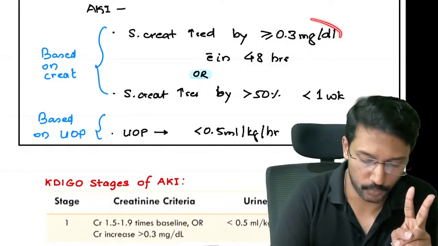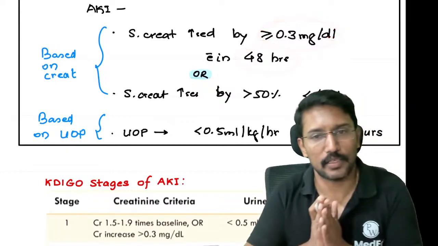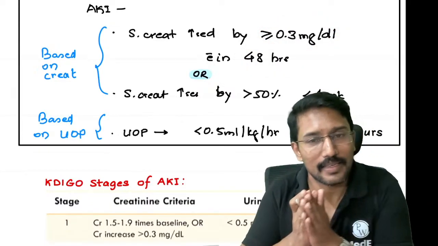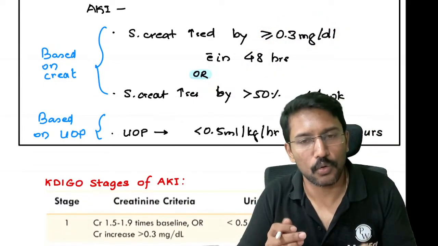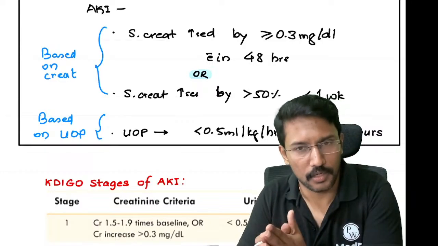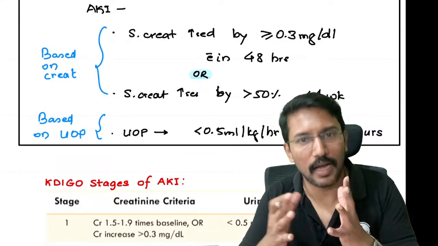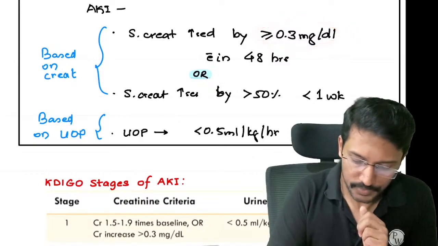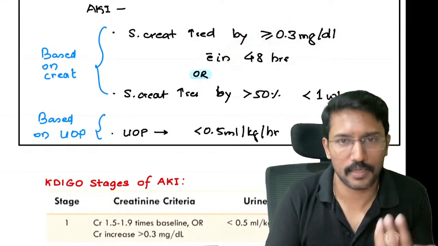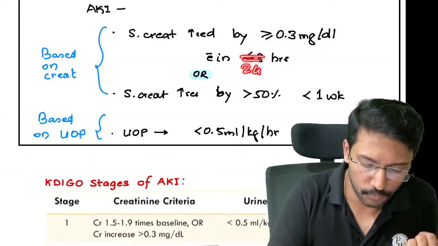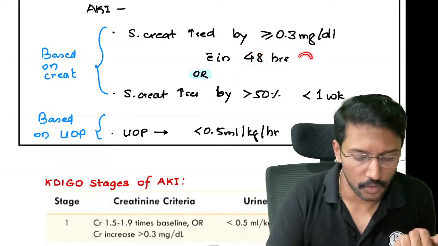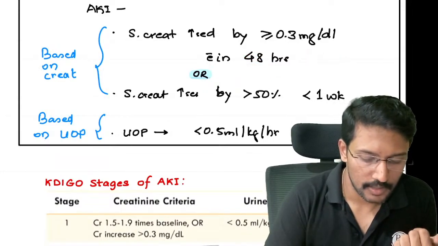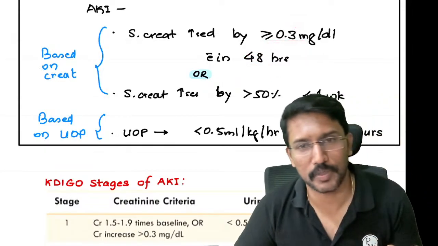Both these numbers are important, right? They might ask you which of the following is not as per the KDIGO criteria for the diagnosis of acute kidney injury, right? यही numbers होंगे, क्या flip करेंगे? 0.3 milligrams per deciliter को alter करेंगे या 48 hours they will change, right? They will just, instead of 48, say 24 hours or 72 hours, right? This they may change to 0.5 milligrams per deciliter.